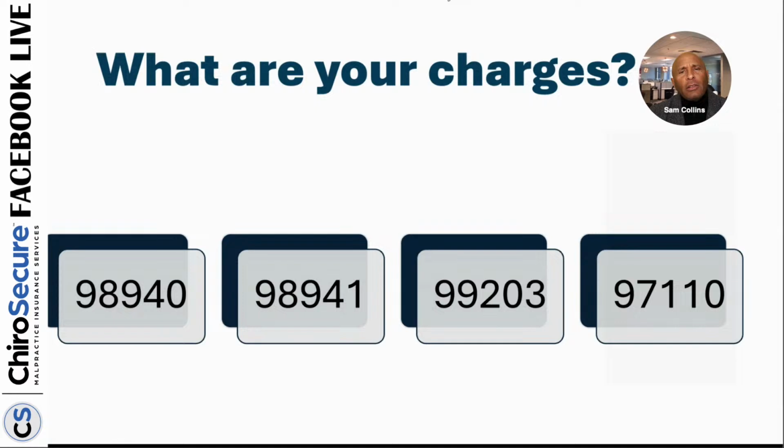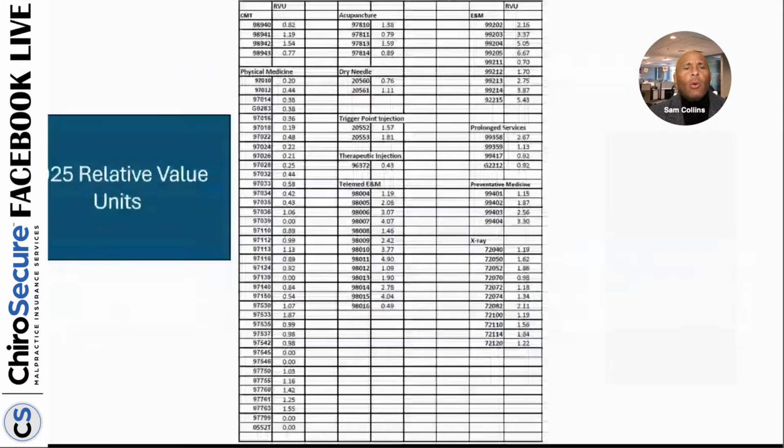Well, that's what relative values do. This is not something Sam is making up. This is by order of the federal government, and has been done since the 80s, so that every service has a relative value. What they look at is the cost of providing that service. By example, the chiropractic codes factor in the cost of malpractice, cost of education, and all of those factors. So I want you looking at, what do I charge?